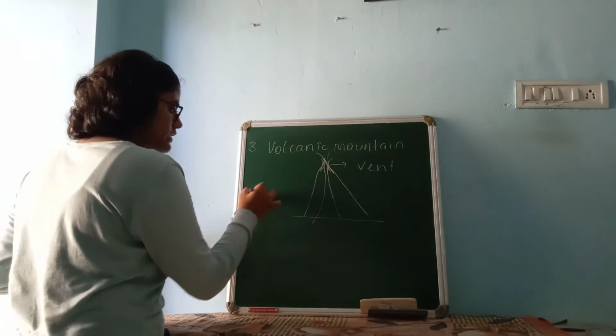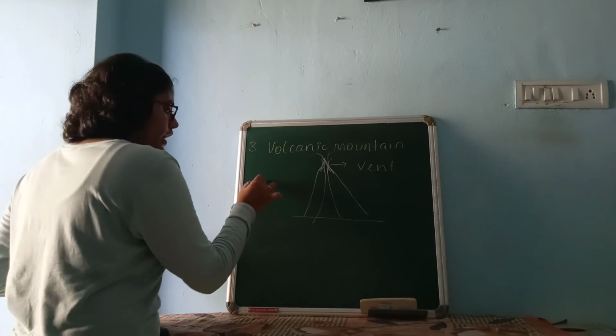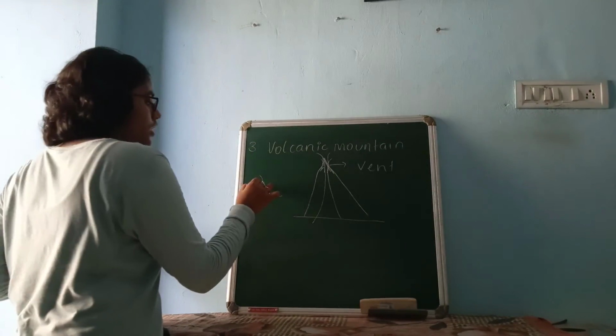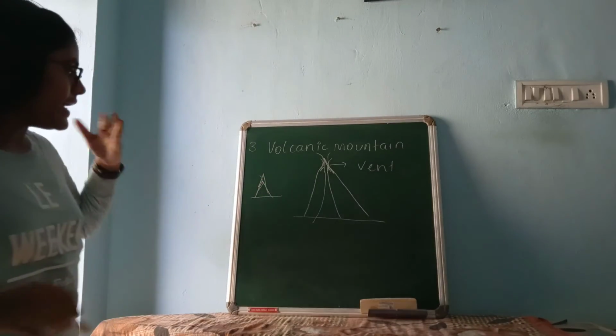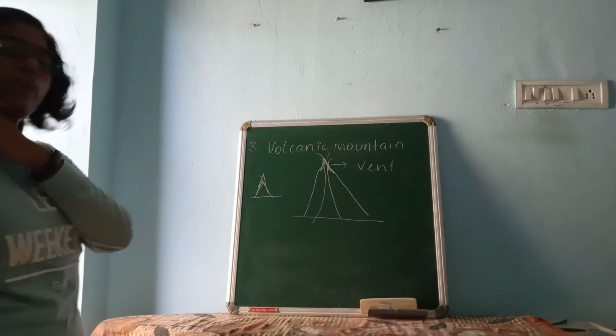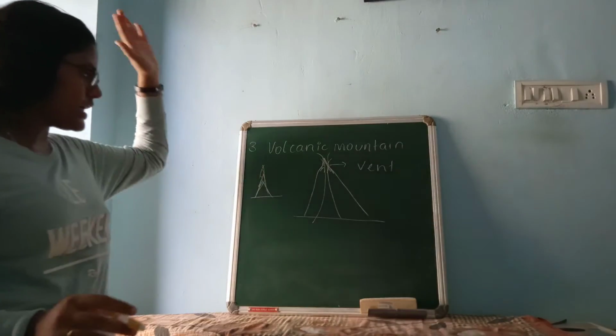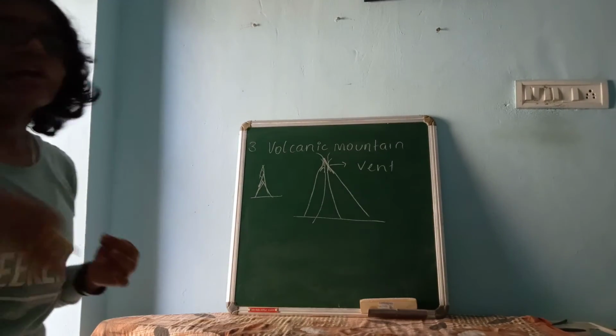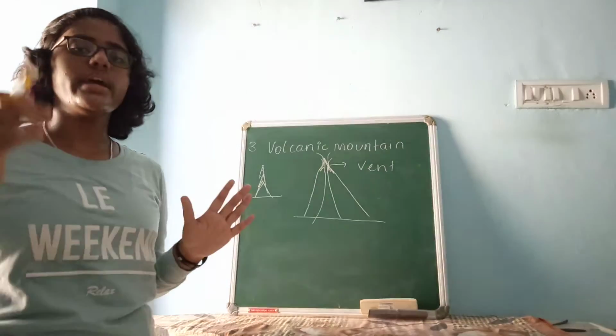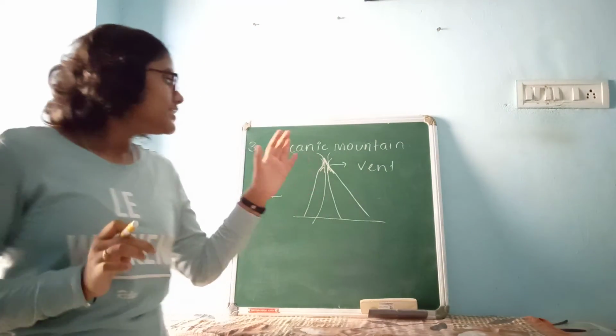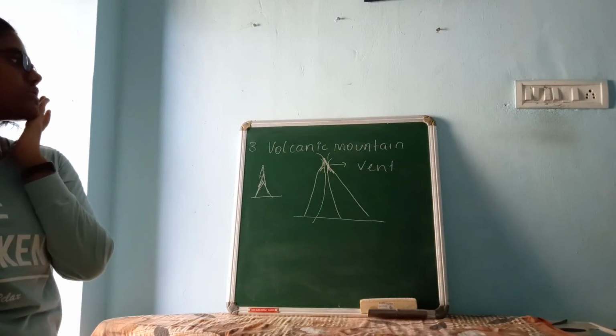How? See, this is the volcano. It has erupted and a cone will be formed. Again it will erupt, and again a cone will be formed. Like that it will increase the height, not much, just a little. So in this way volcanic mountains are formed.